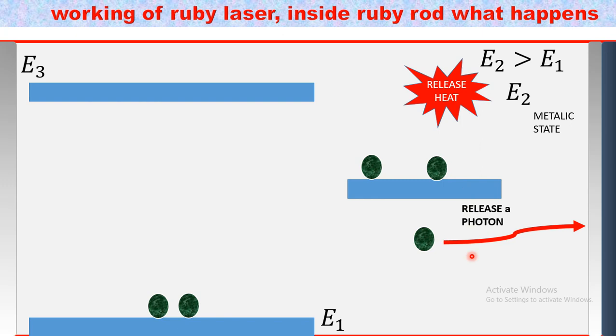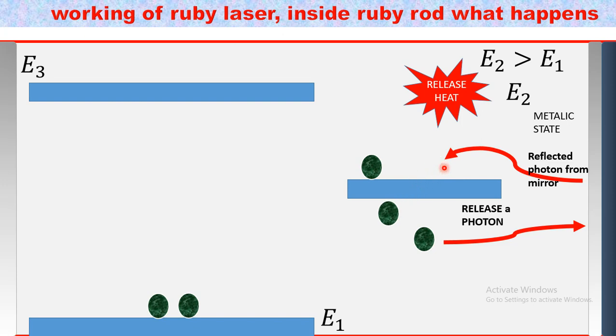During the process a photon is released. This released photon travels and when it reaches the mirror it is reflected. Now it enters and triggers another atom in energy level 2.